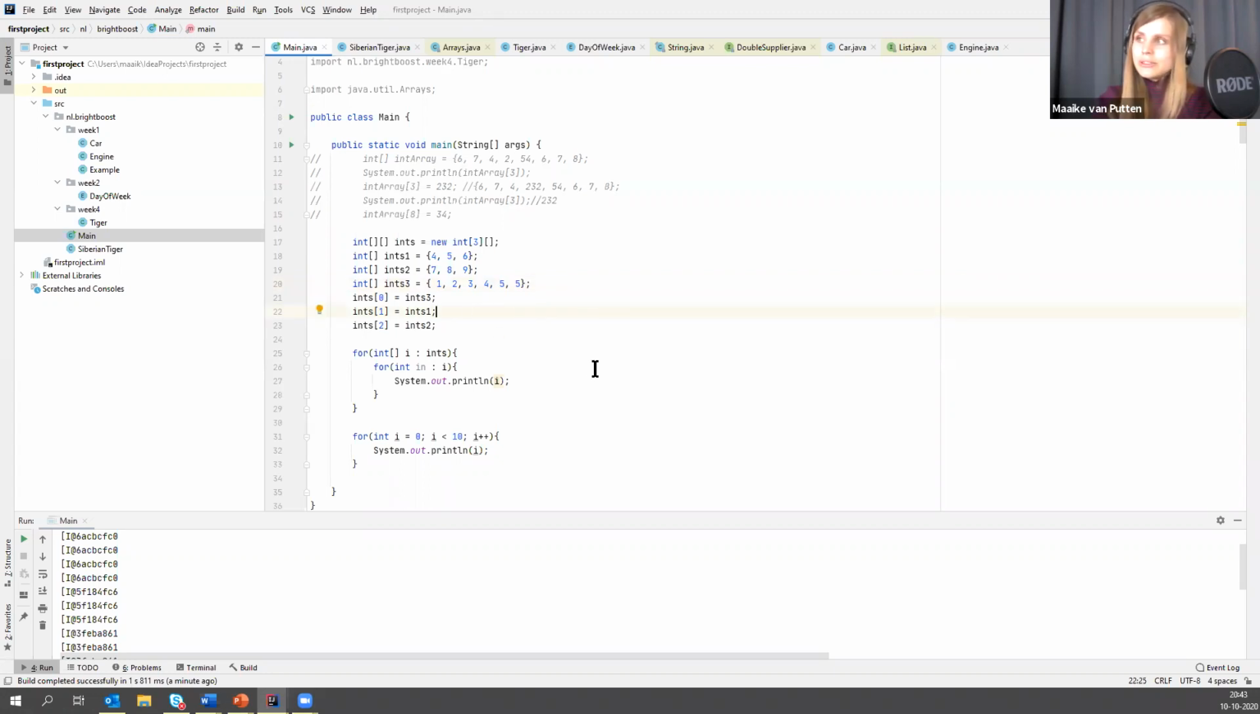But what you also cannot do, you need to make sure that everything that you put inside your array is of the correct type. So this is an int array. I cannot put something like this in there because this is a double. You get a compiler error if you do. It says required type int provided double. So if you say it's an int array, make sure to only put ints in there.